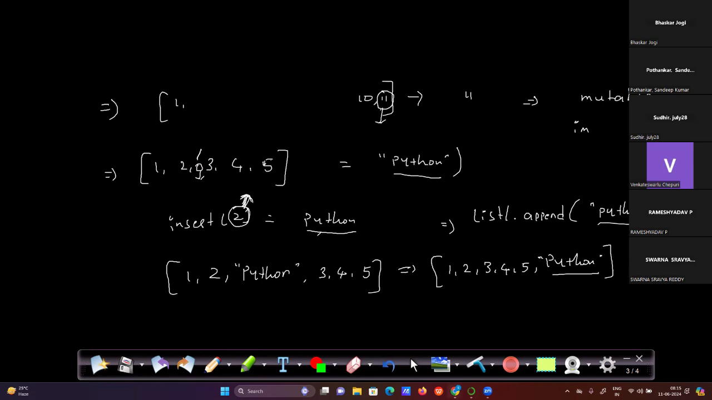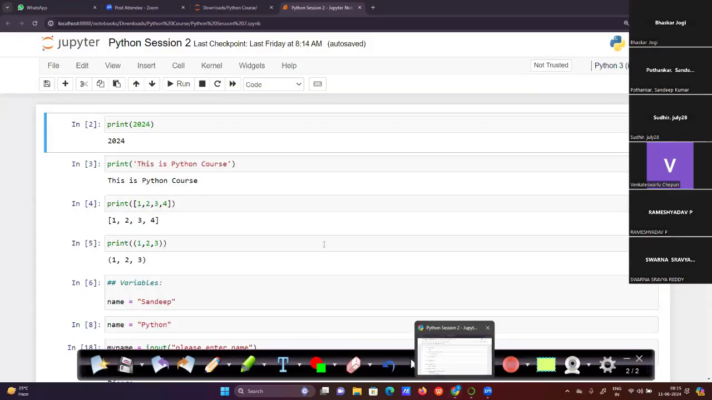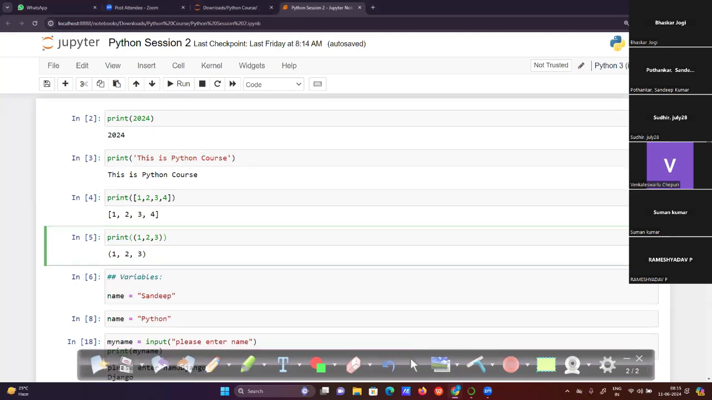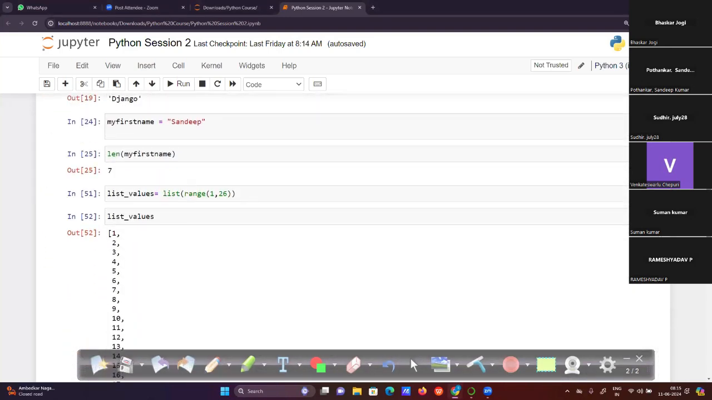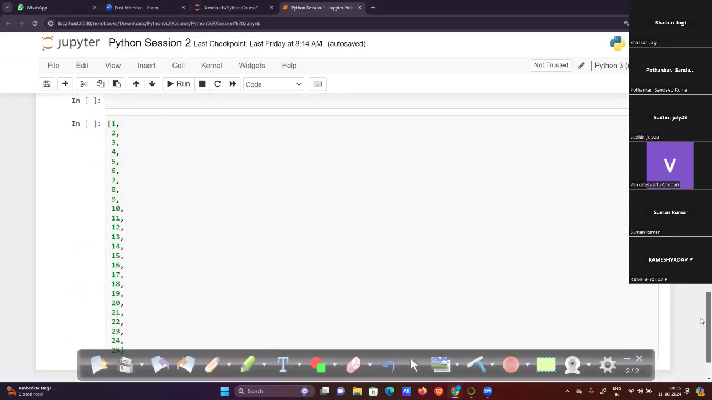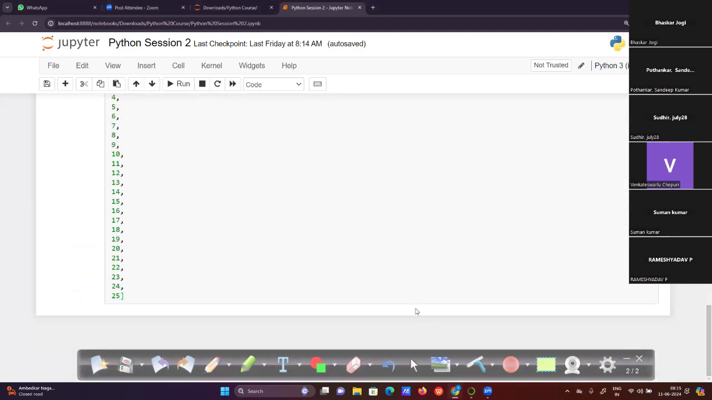So now we'll work with the implementation perspective on multiple methods. There are other methods as well. We'll discuss them one by one now. So what if we want to overwrite a value at a specific index? Yes, we can do that. I will show you that, for example.